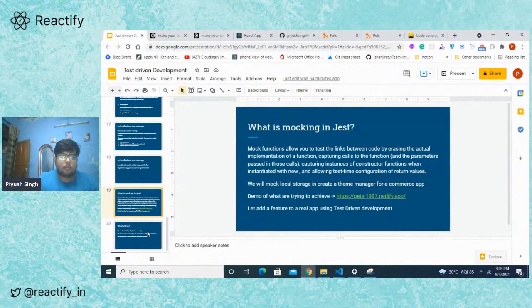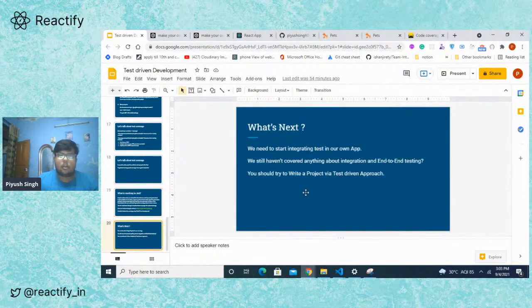And now let's talk about what's next. There is a lot that we can start from here. Now we have written our first test in our app. We have created a counter app with test driven development, and we have implemented a real feature in the production level app. Now we can start integrating tests into our own app. Maybe not test driven development, but start integrating a small test here and there. And we haven't covered anything about integration tests and end-to-end tests. We can start learning about them.